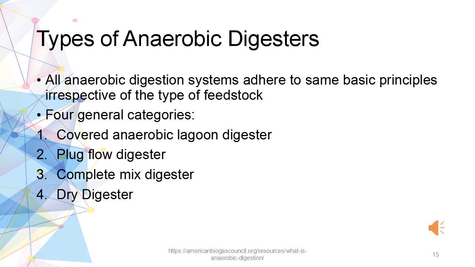The types of digesters are as follows. First, covered anaerobic lagoon digester. Second, plug flow digester. Third, complete mixed digester. Fourth, dry digester. All these types of digesters will be explained in the coming slides.